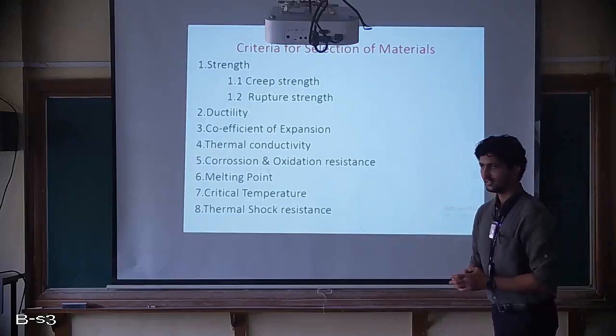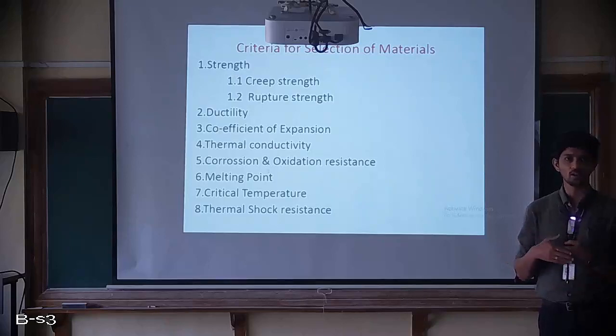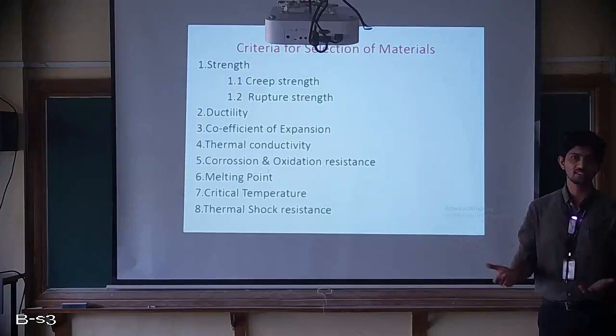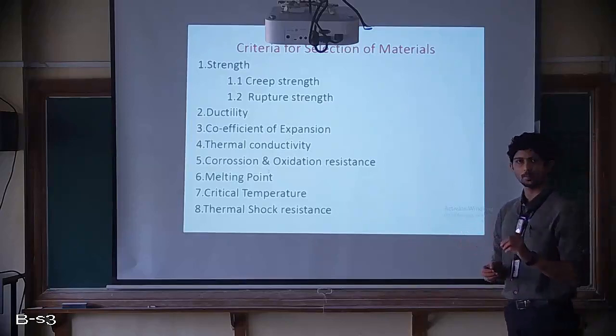If the coefficient of expansion is large, then we should give a good tolerance such that one component will not intersect the area of the other component, or one component will not enlarge or stretch itself due to thermal expansion and change the design altogether. So there has to be a small thermal expansion, but not beyond a certain region.